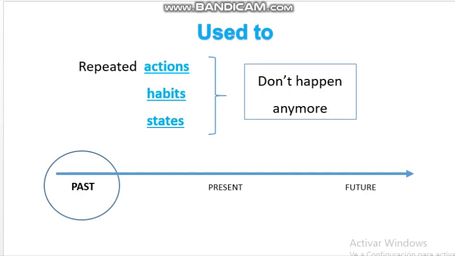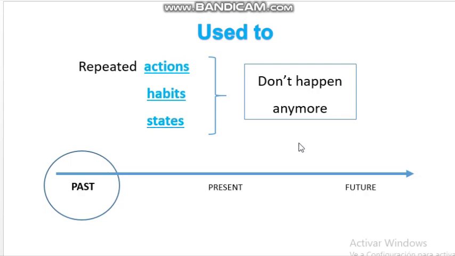Okay, we talked about will in the present. So now we are going to refer to the past with used to. Used to describes repeated actions or habits or states, but in the past. These actions or habits don't happen anymore. We can use used to with actions and states.